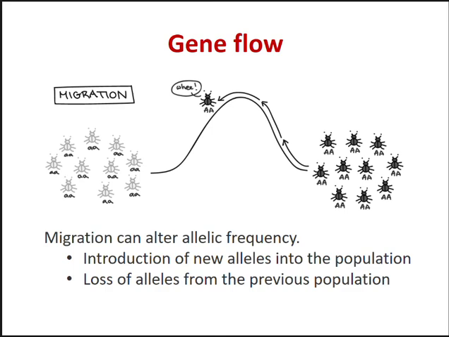Organisms and gametes that enter a population may have new alleles or may bring in existing alleles, but in different proportions than those that are already in that population.